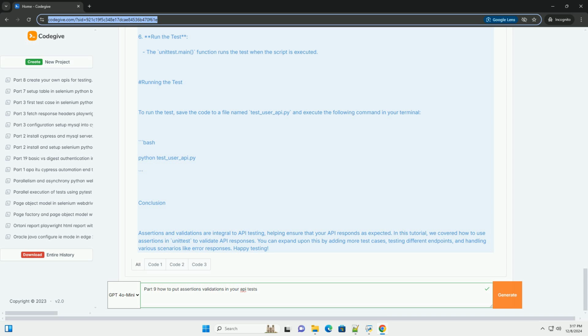Conclusion. Assertions and validations are integral to API testing, helping ensure that your API responds as expected. In this tutorial, we covered how to use assertions in unittest to validate API responses. You can expand upon this by adding more test cases, testing different endpoints, and handling various scenarios like error responses. Happy testing!